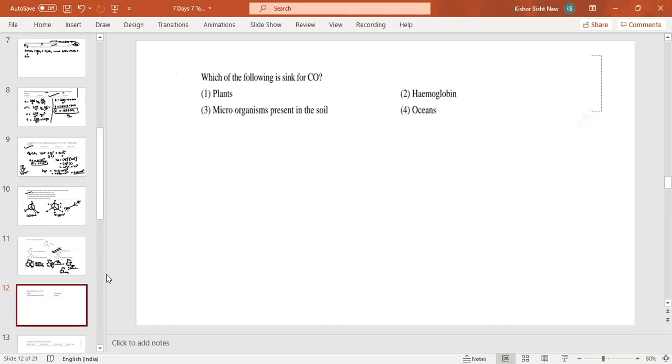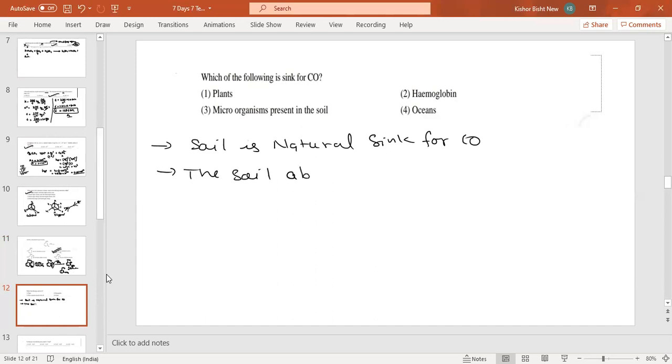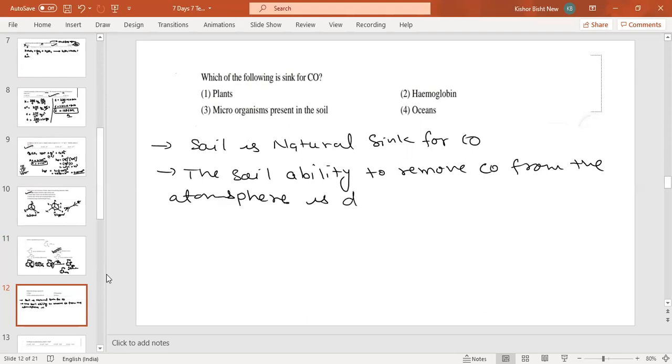Which of the following is a sink for CO? Plants, microorganisms. Please remember, soil is a natural sink for CO. The soil's ability to remove CO from the atmosphere is due to the activity of microbes.